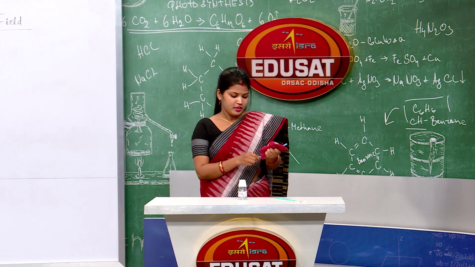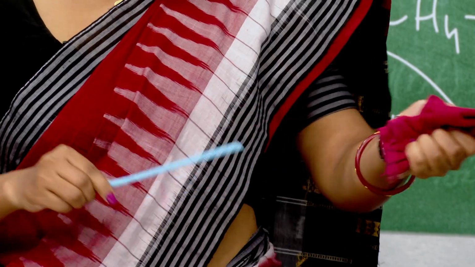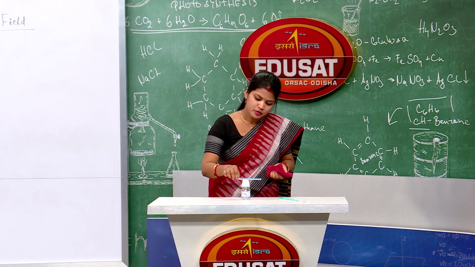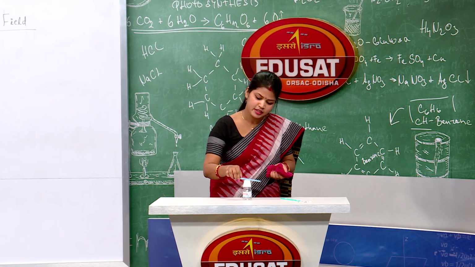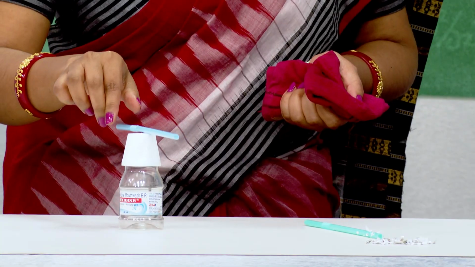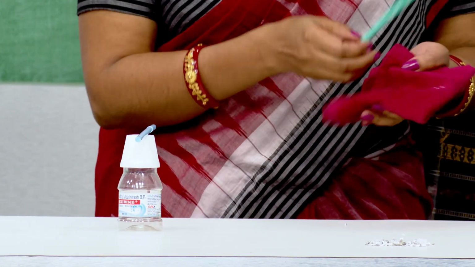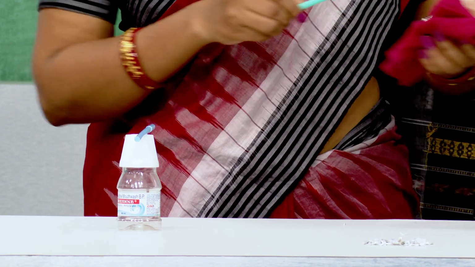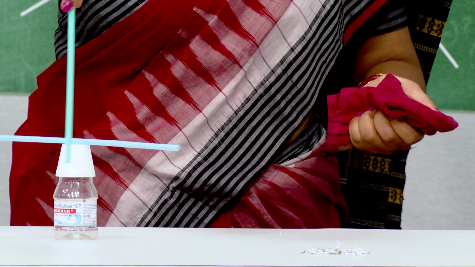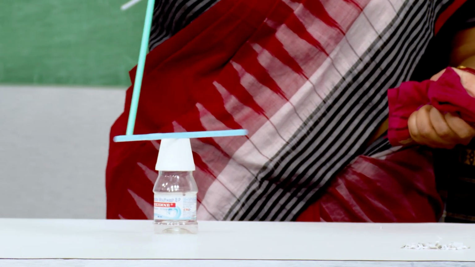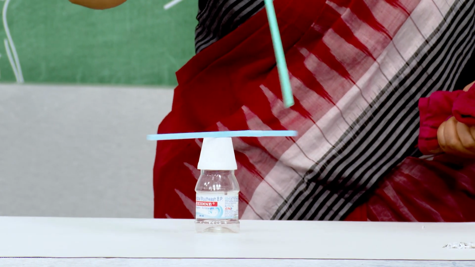I take the straw and rub it again and place it on a bottle. This bottle I am using as a stand. Okay. So, when I rub this straw and bring it close to this first straw, you see it is repelling.